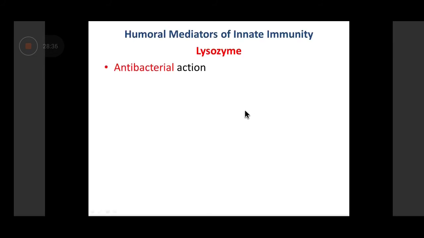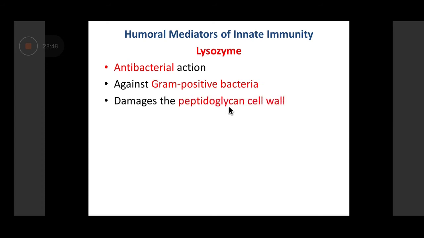Now come to the humoral mediators of the innate immune response. So let's see various humoral mediators. Humoral means something which is dissolved in the blood. So these are the chemicals which are dissolved in the liquid part of our body, that is the blood and other secretions. So first, a humoral mediator we're going to talk about is lysozyme.